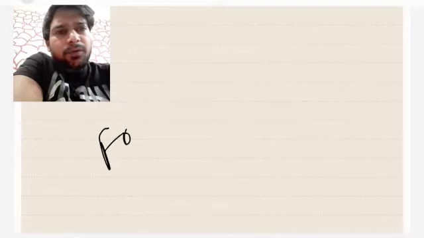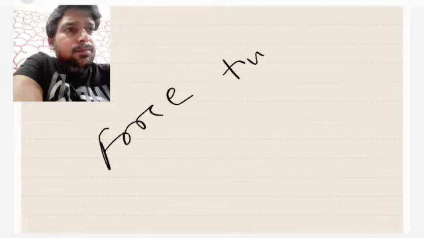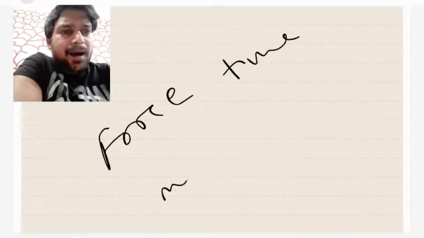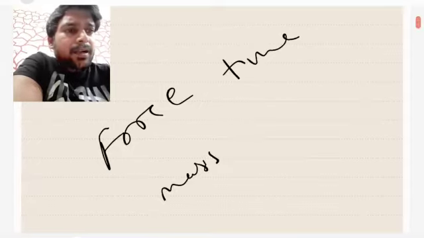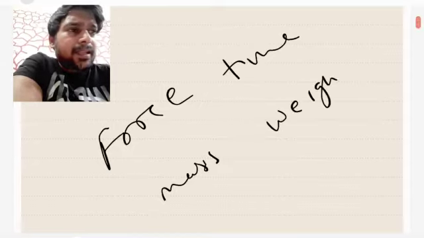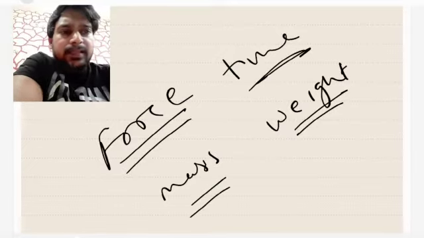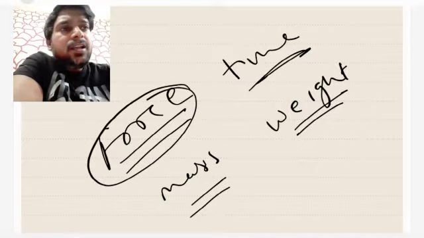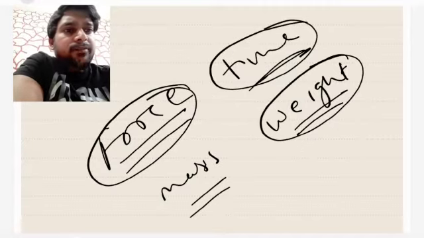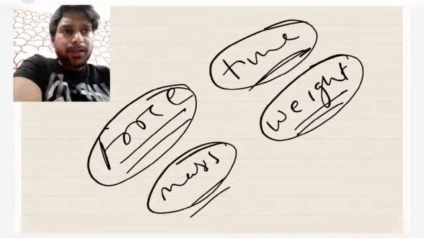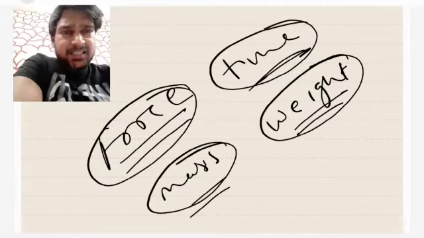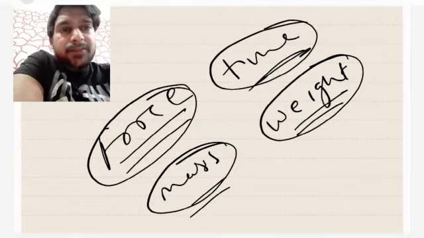you ever heard about force, time, mass and weight? I think everyone must have heard about these things, and these are basically called physical quantities. Like weight is a physical quantity, mass is a physical quantity, distance is a physical quantity, speed is a physical quantity, velocity is a physical quantity, right? So these are physical quantities.